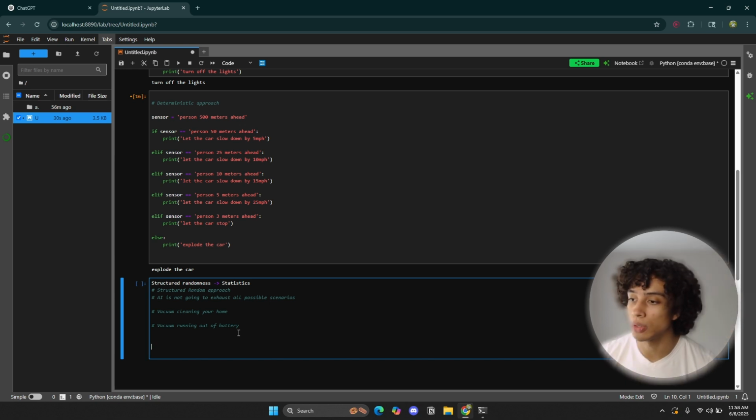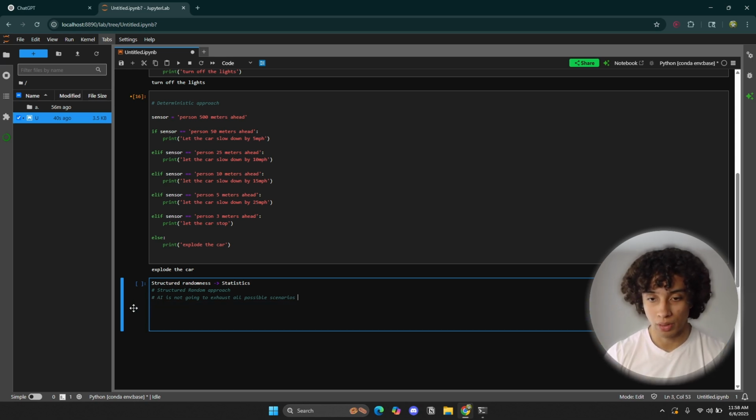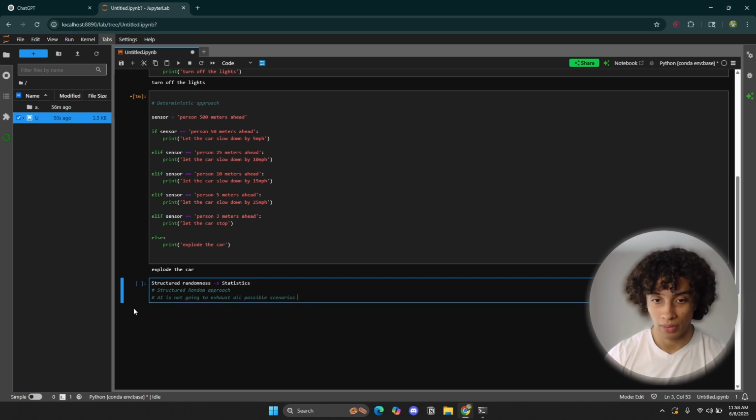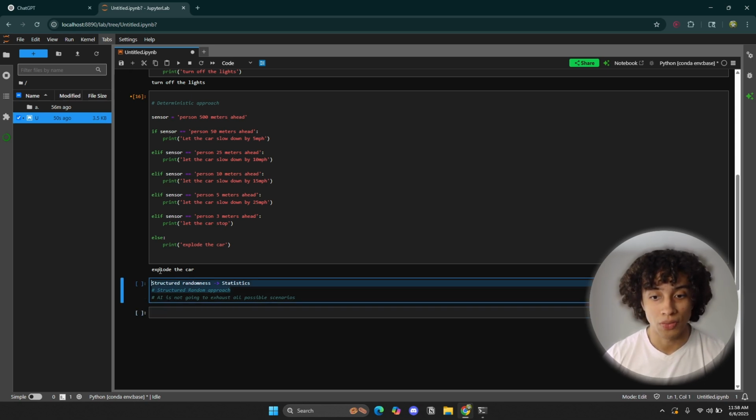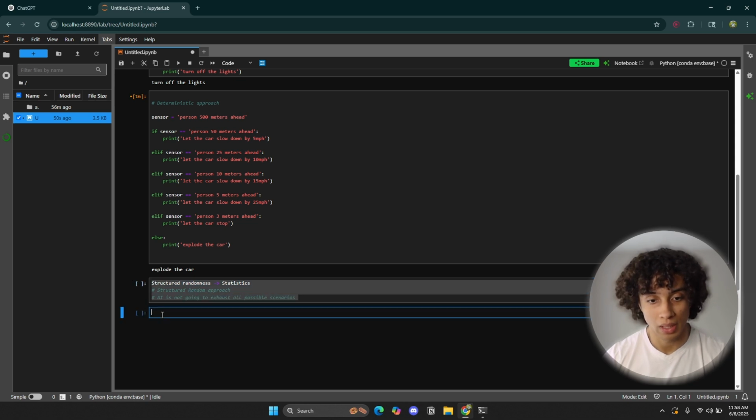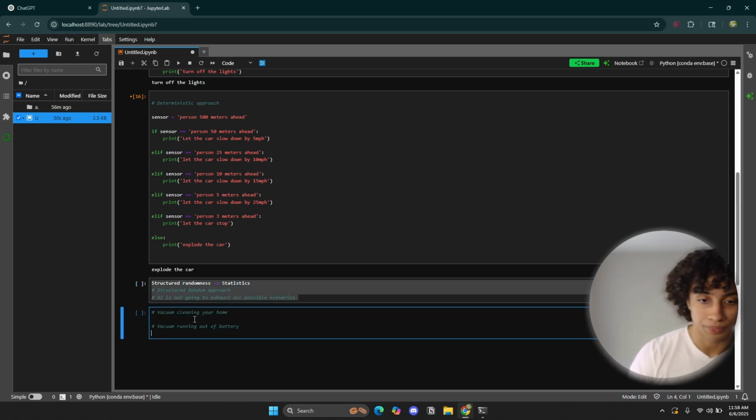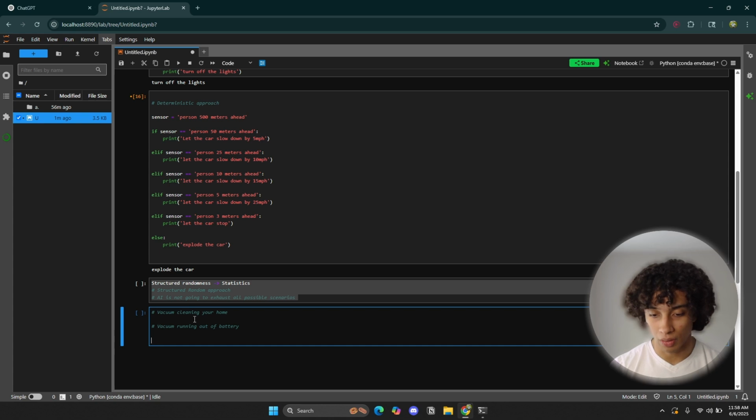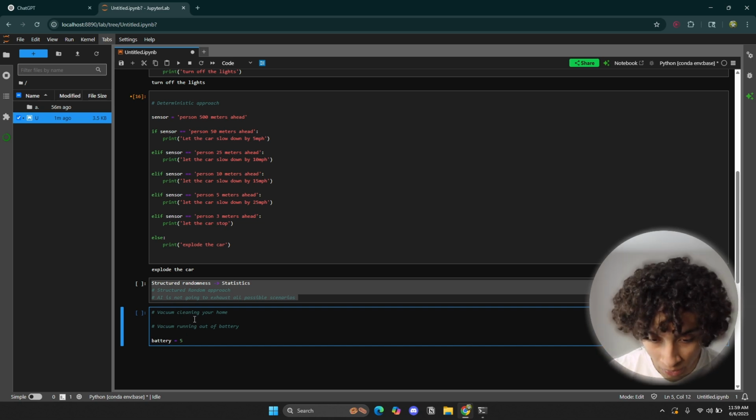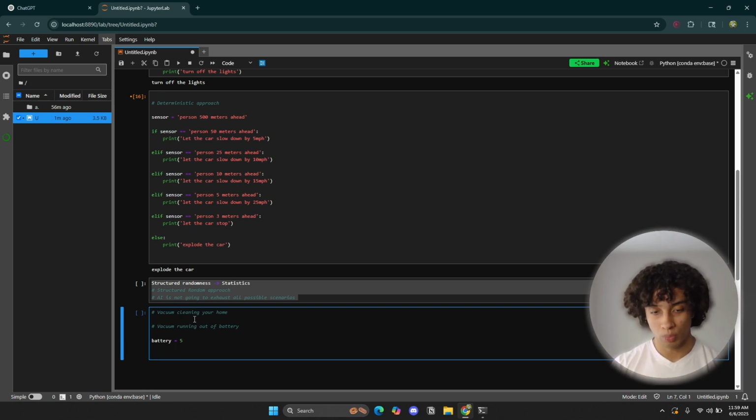Right now we're still going to be doing some deterministic programming, because I need to explain a concept before we get to structured randomness. So bear with me. I'm going to do this in a separate code cell just so I don't confuse you. We'll get back to this later. This is very important, but first I need to teach you the while loop. Imagine a scenario where the robot's battery is at 5%.